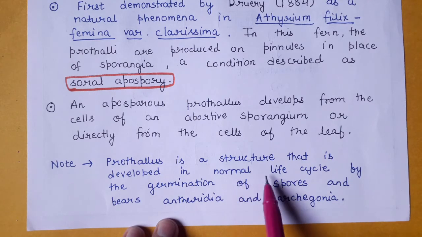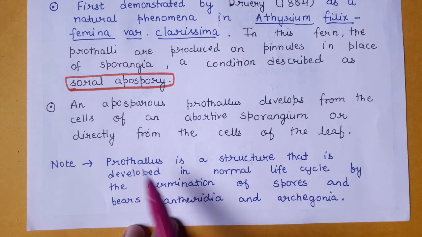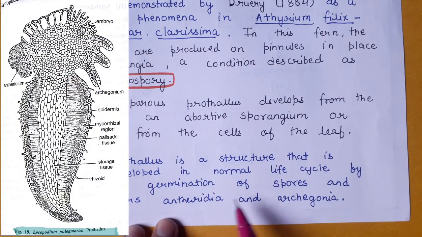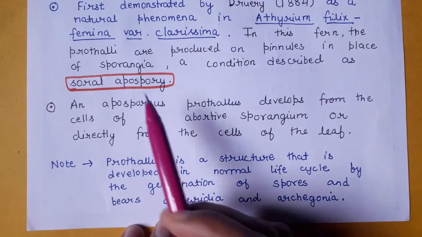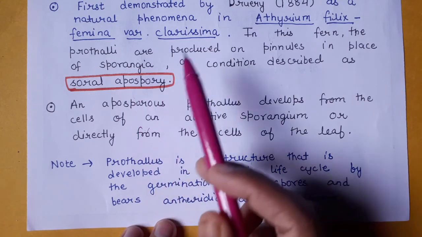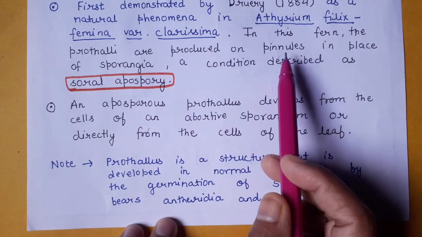In the normal life cycle, the spores germinate and form a structure called the prothallus. In the case of Lycopodium, you have seen the prothallus that bears antheridia and archegonia. However, in the case of apospory, you will see the prothallus present on the pinnules.